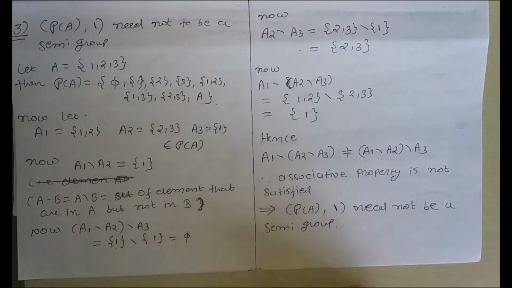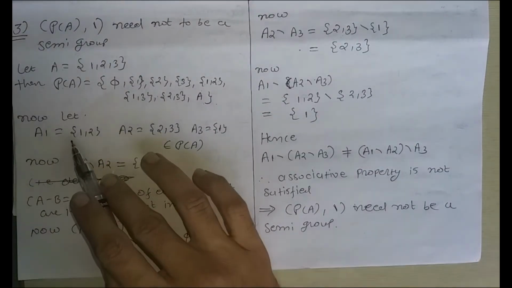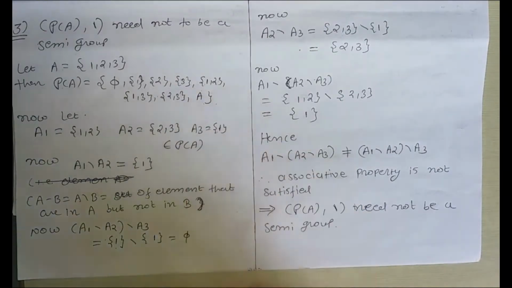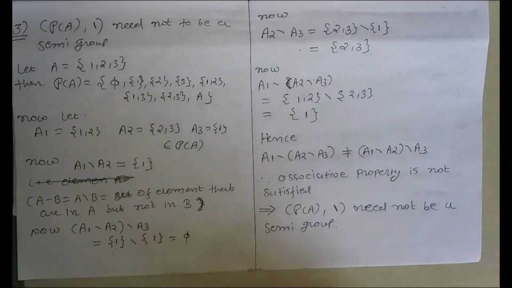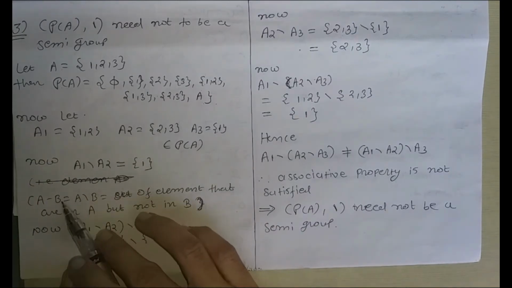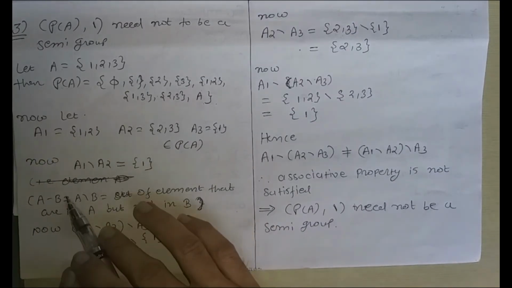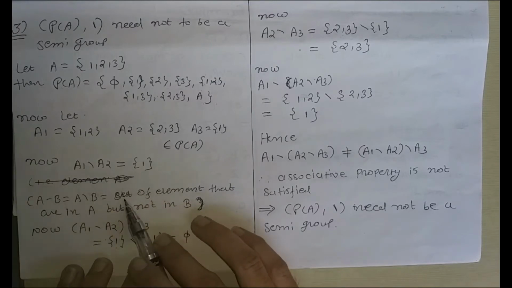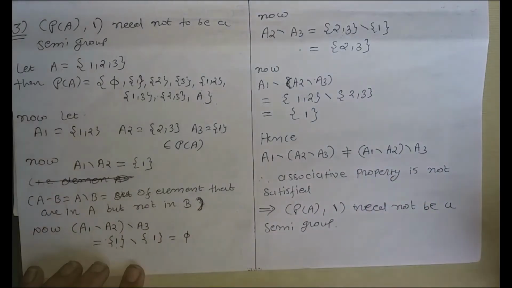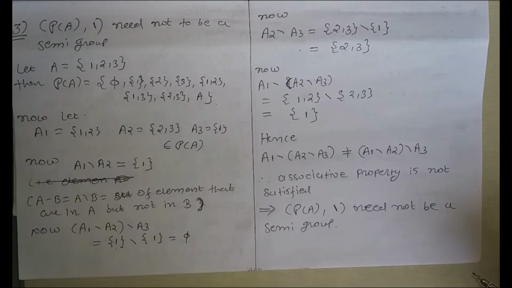Now we consider 3 arbitrary elements from this set. We have considered A1 equal to the set 1, 2, A2 equal to the set 2, 3, and A3 equal to the set 1. Now, how do we define subtraction? Subtraction is defined as A minus B, the set of elements that are in A but not in B. We have to consider the elements that are in A.